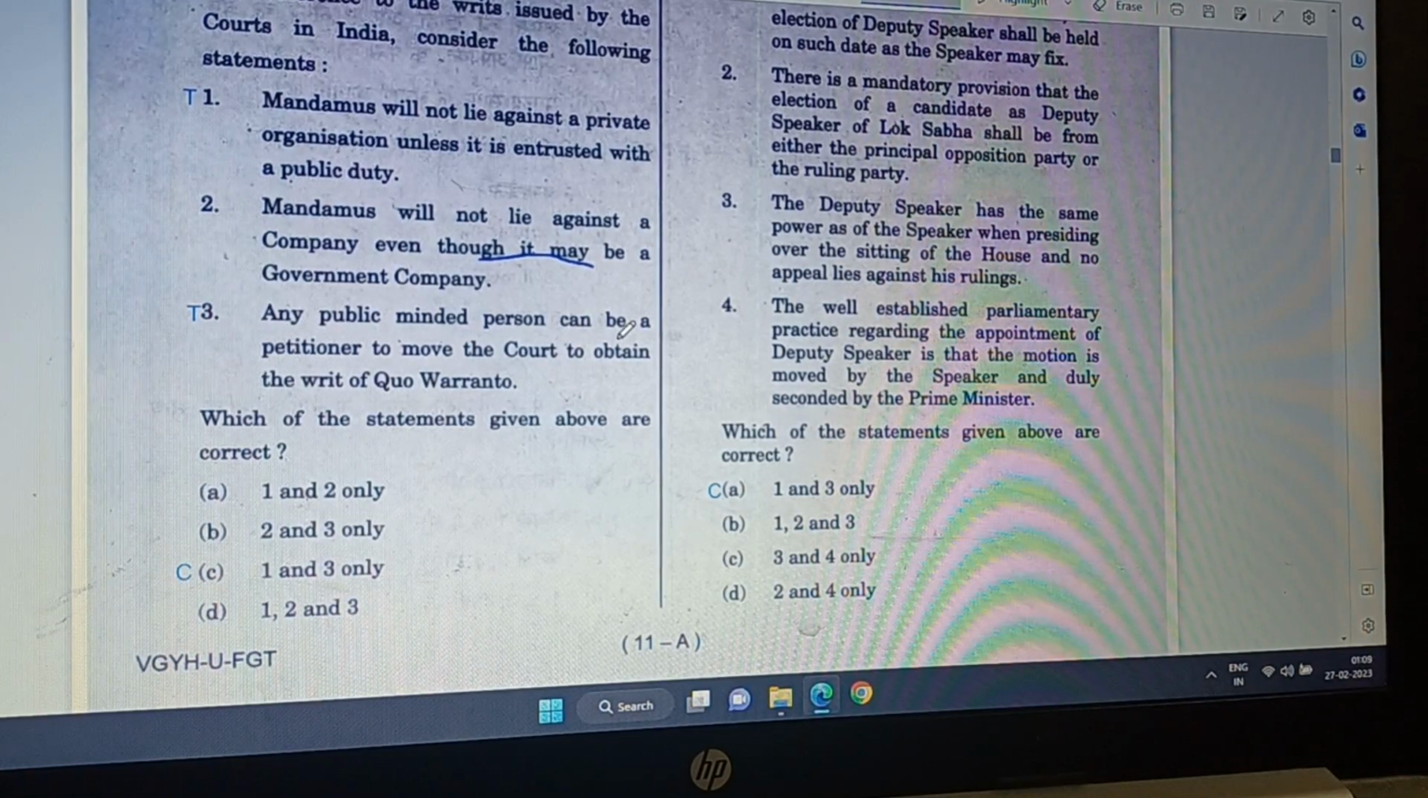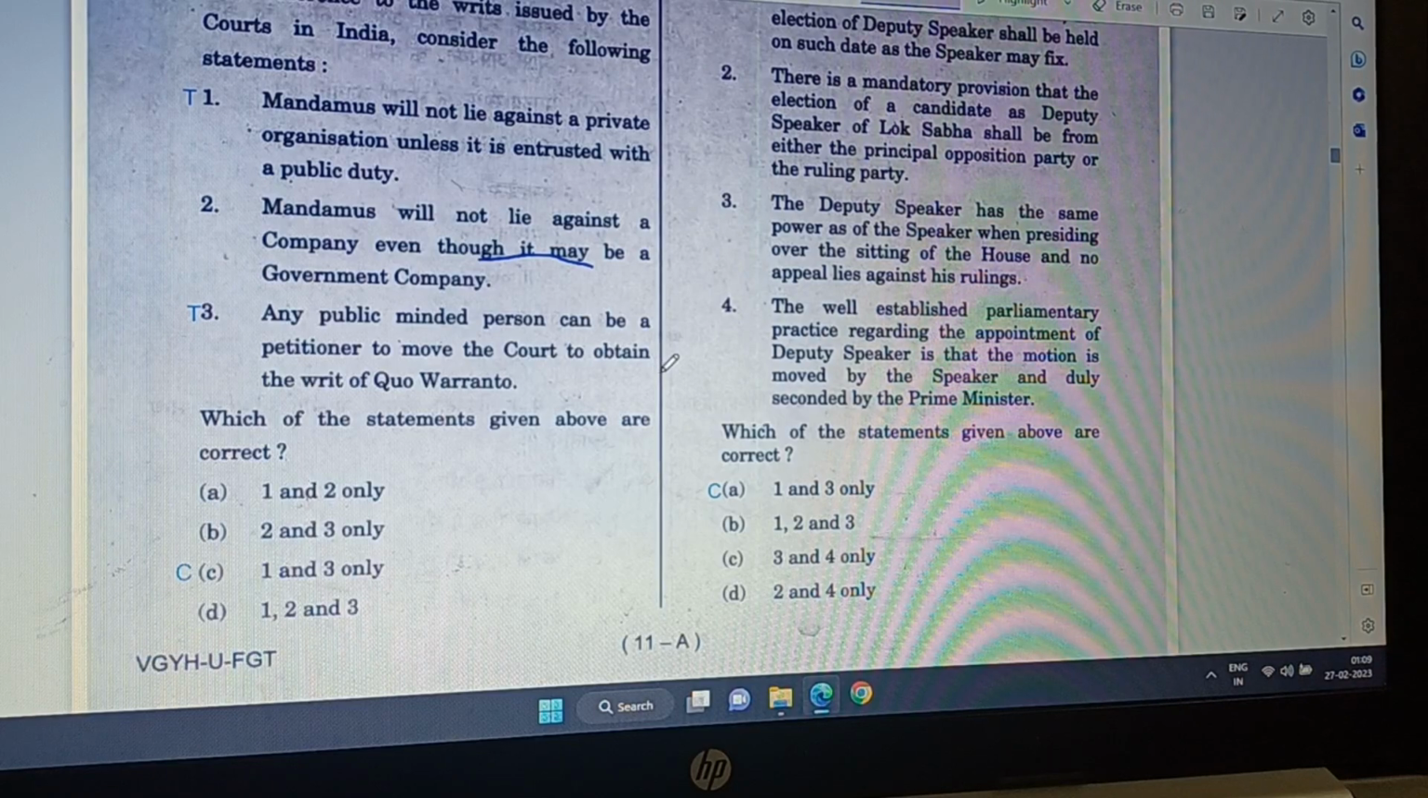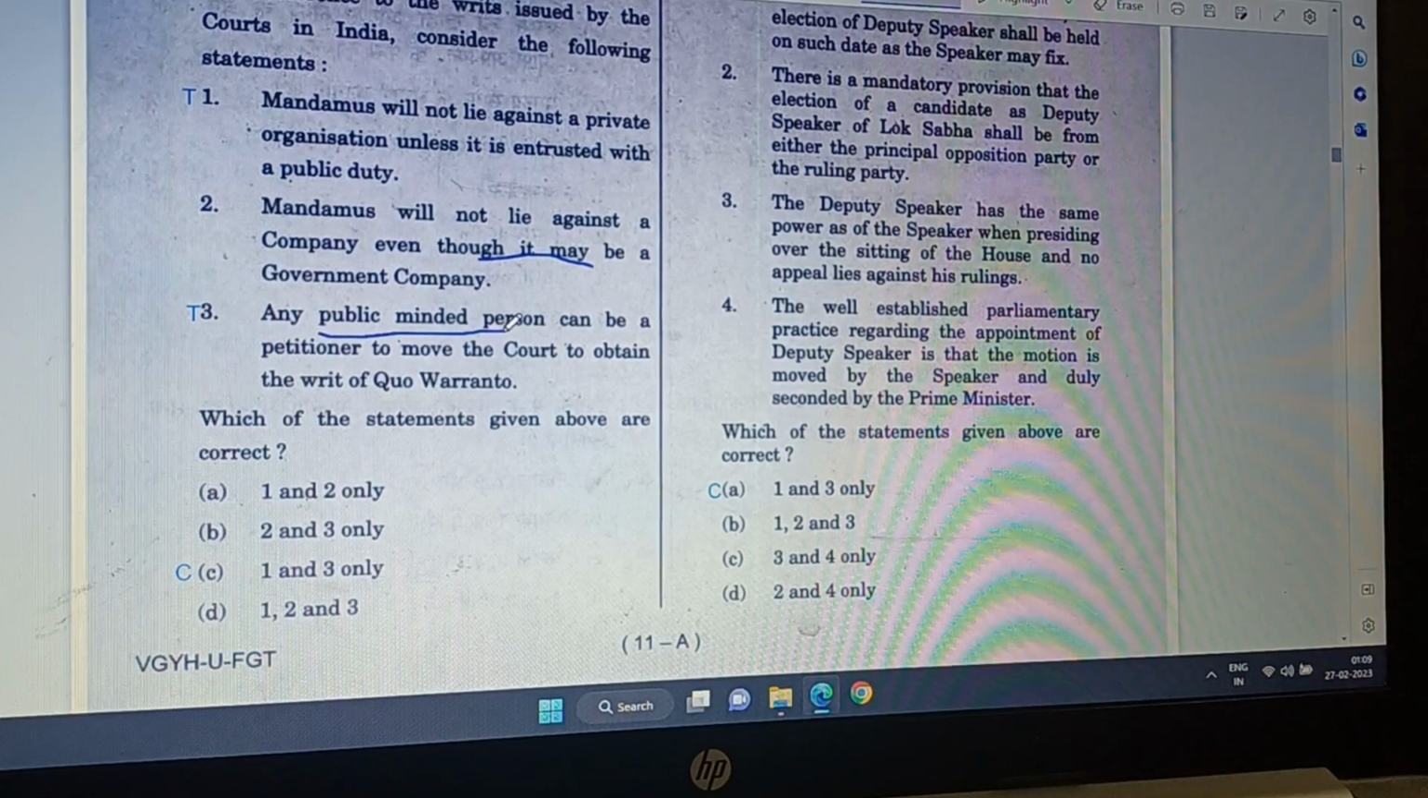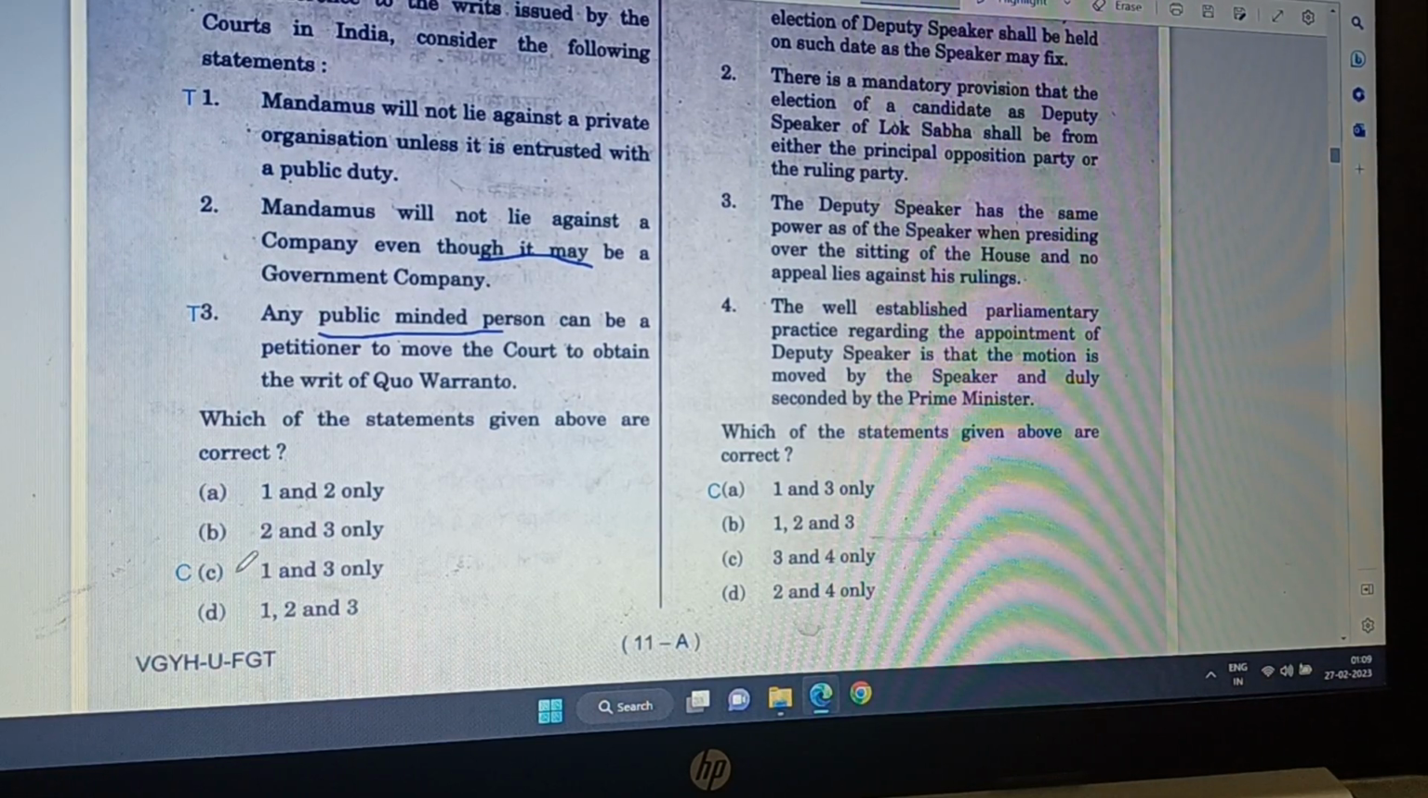Any public-minded person can be a petitioner to move the court to obtain the writ of quo warranto. Yes, this is correct because it is public-minded person. Yes, he can move. So both 1 and 3 are correct. Option C.